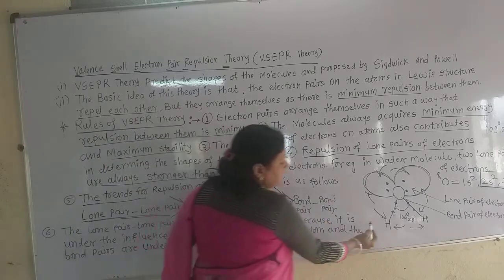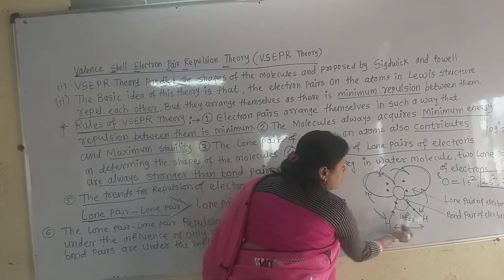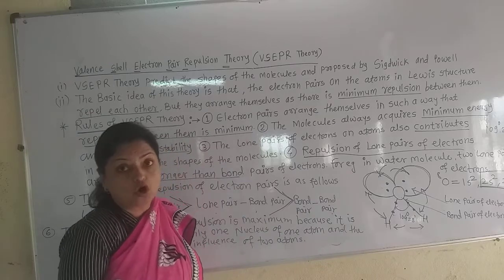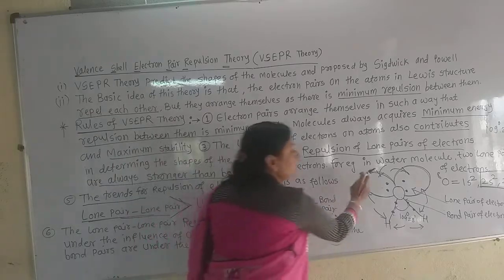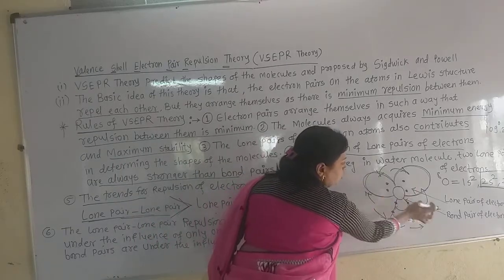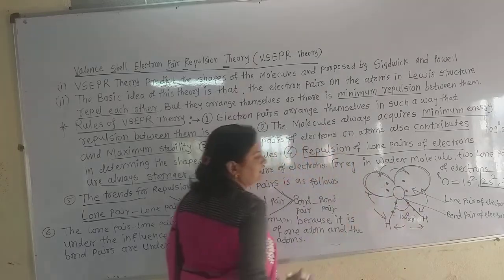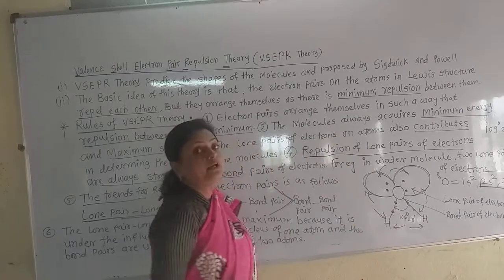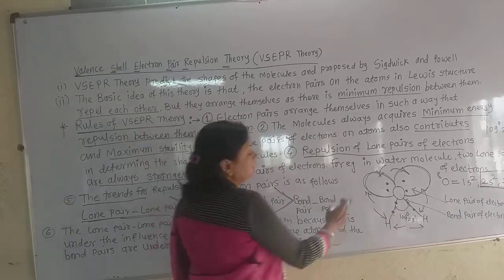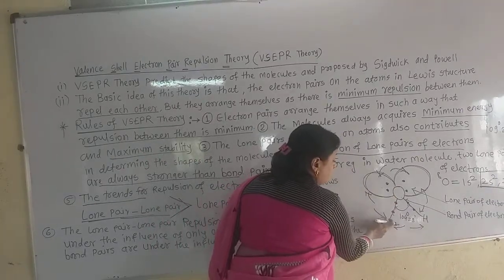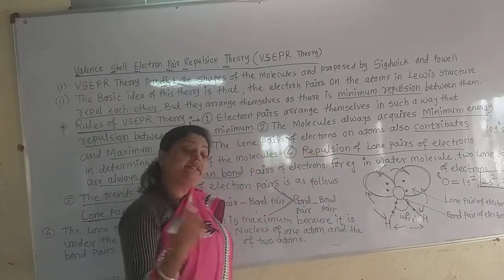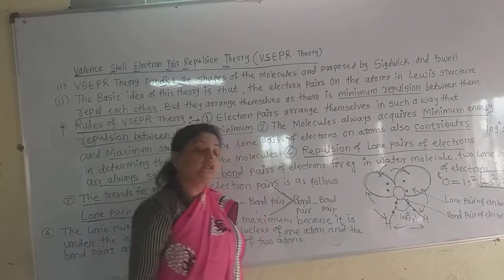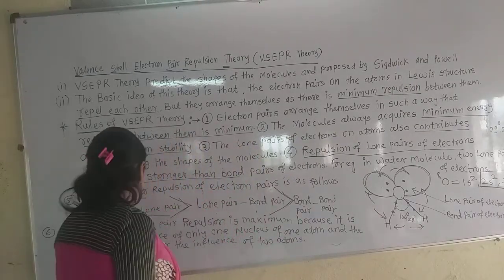So the repulsion between these two bond pairs is very minimum. But the repulsion between these two lone pairs, this is the first lone pair, this is the second lone pair. Again there are two bond pairs, this is the first bond pair, this is the second bond pair of electrons. Now the repulsion between a bond pair and a lone pair of electrons is intermediate, and the repulsion between bond pairs is very small. In this way the trends are there.